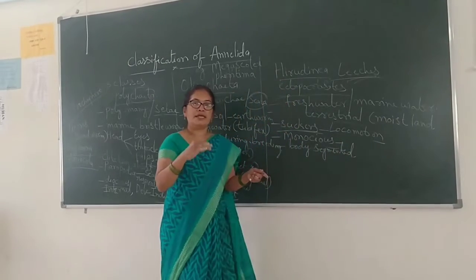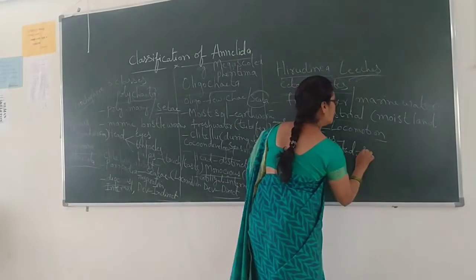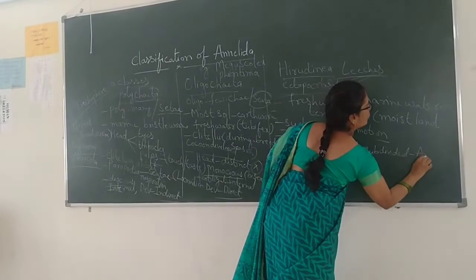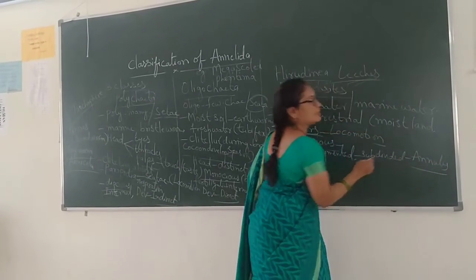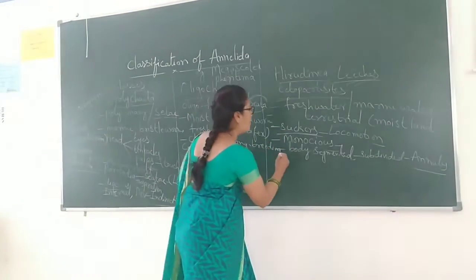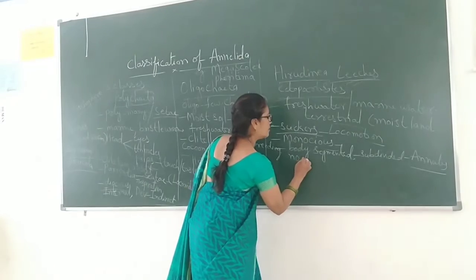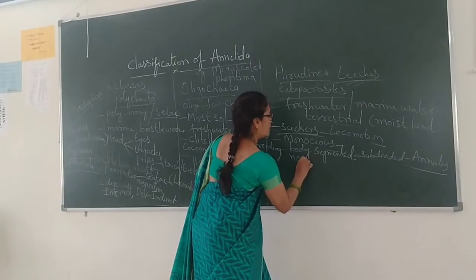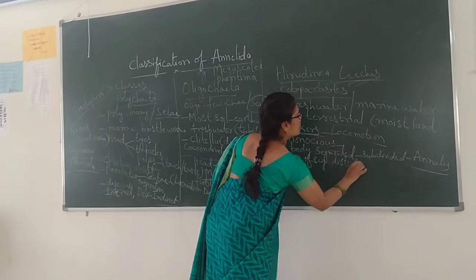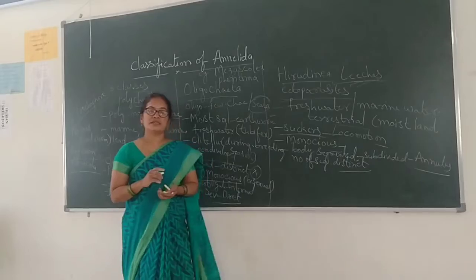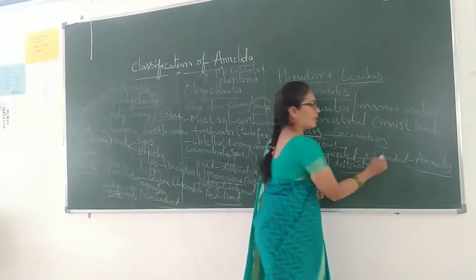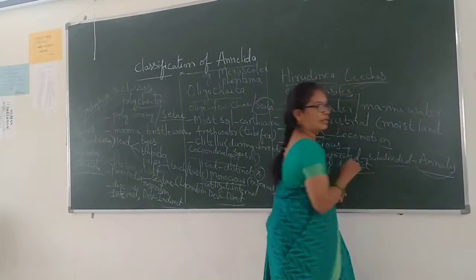The segmented body is again subdivided into annuli. Annuli means small rings. The body is segmented, but a particular number is present in them. The number of segments is fixed: they contain 33 segments. Again, those segments are divided into subdivisions called annuli.